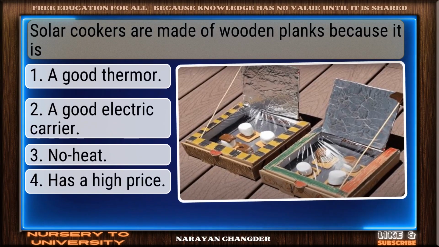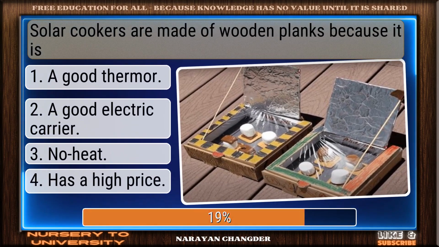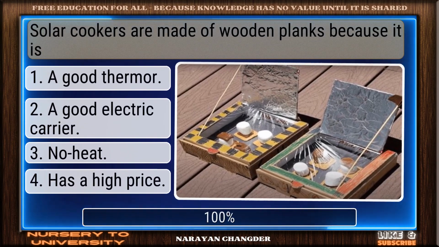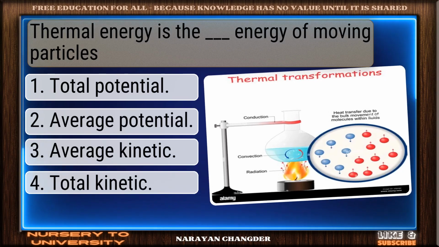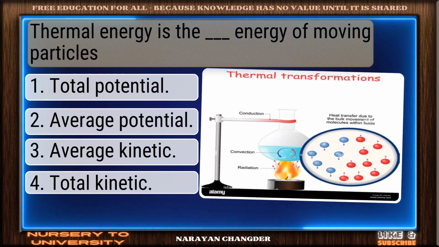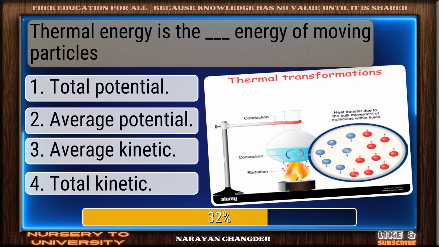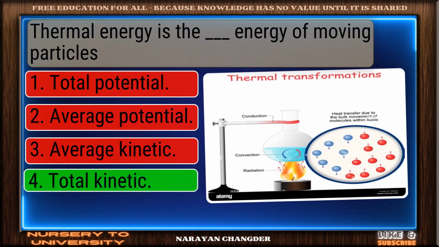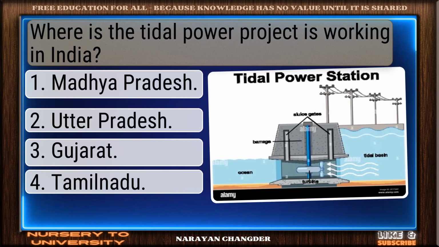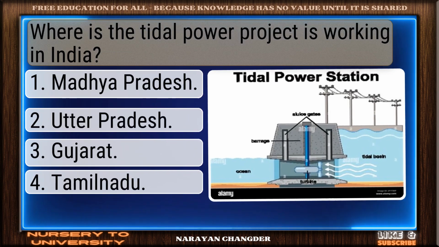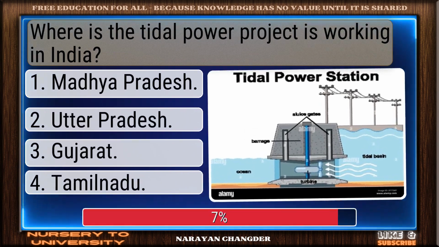Solar cookers are made of wooden planks because it is ___. Great thinking. No heat is right. Thermal energy is the ___ energy of moving particles. Good job. Total kinetic works well. Where is the tidal power project working in India?